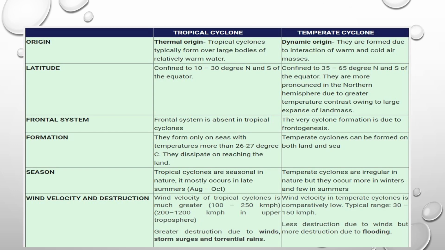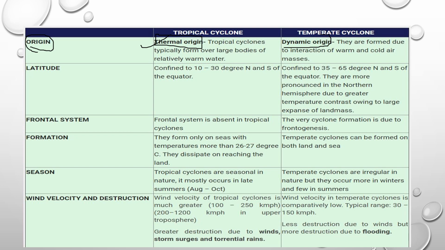Let's discuss now the differences between your tropical cyclone and temperate cyclones. I already explained most of the facts while explaining the definitions, and these are many facts you have to remember. Please do take a screenshot or go through any other source. Origin: the thermal origin will lead to the tropical cyclone because of the temperature.